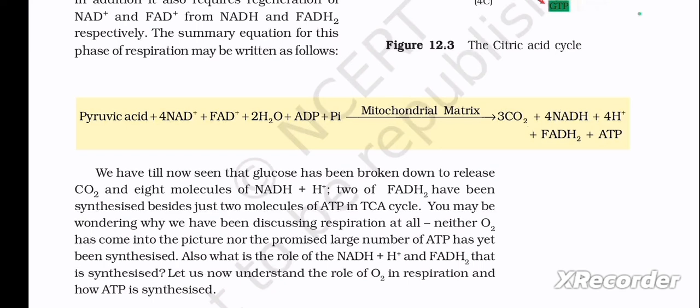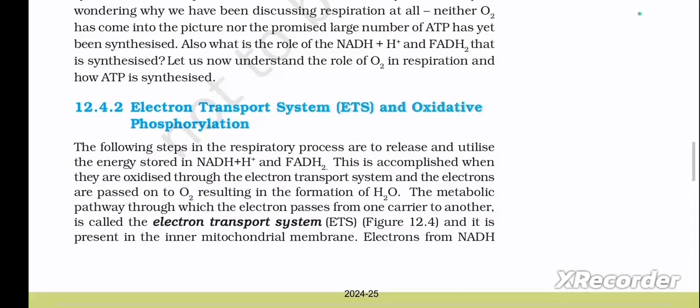We have till now seen that glucose has been broken down to release CO2 and 8 molecules of NADH + H+. 2 of FADH2 have been synthesized besides just 2 molecules of ATP in the TCA cycle. You may be wondering why we have been discussing respiration at all. Neither O2 has come into the picture nor the promised large number of ATP has yet been synthesized. Also, what is the role of the NADH + H+ and FADH2 that is synthesized? Let us now understand the role of O2 in respiration and how ATP is synthesized.